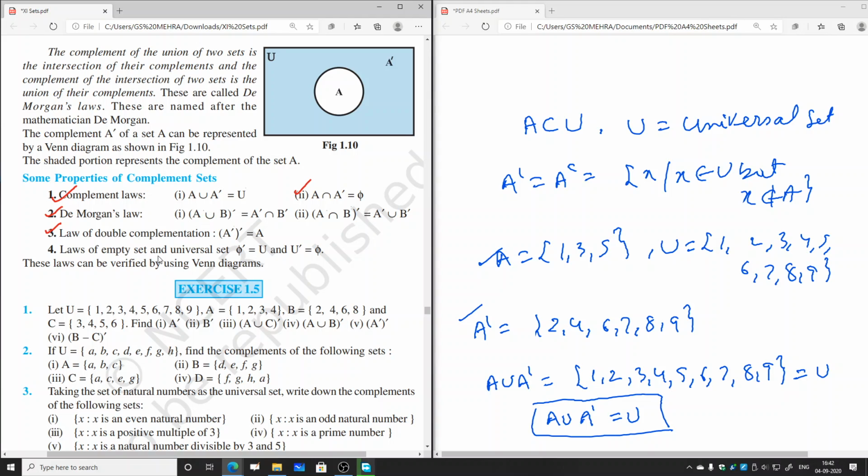Then we have the laws of empty set and universal set, that is phi complement. Suppose we have an empty set. If we take the complement of that, it means from the universal set we have to remove no elements. So the remaining elements will be all the elements which are in set U. That is why we get phi complement equal to U. And then we have U complement. U complement means from the set U we have to remove all the elements of U. So that will automatically be an empty set. So these are the laws of empty set and universal set, that is phi complement equal to U and U complement equal to phi.